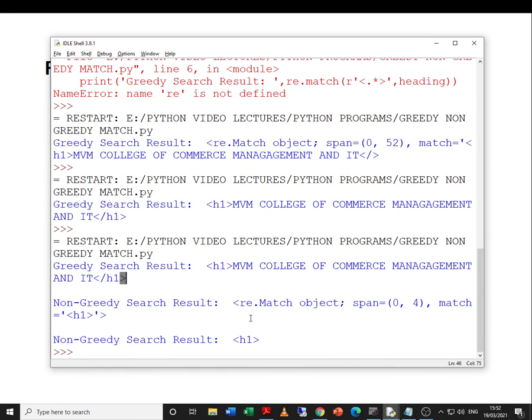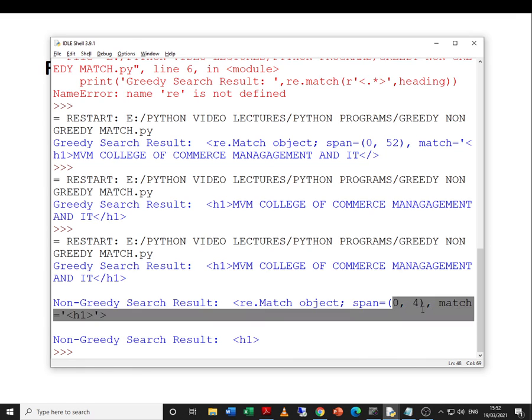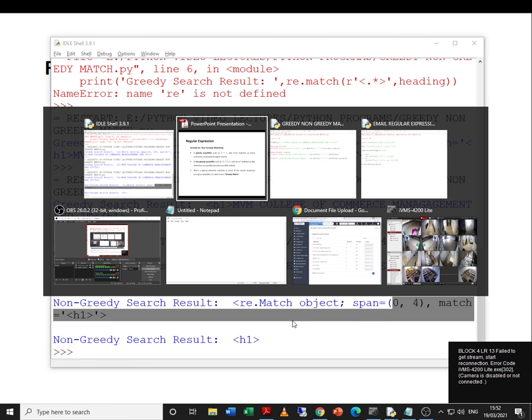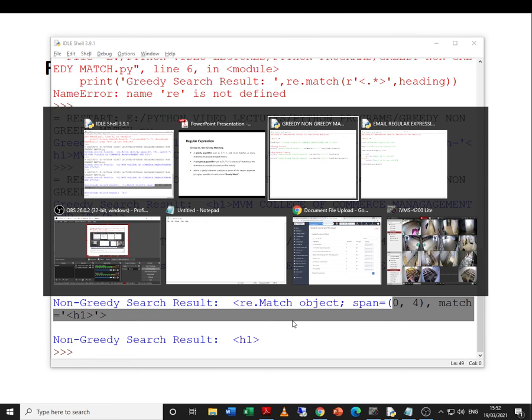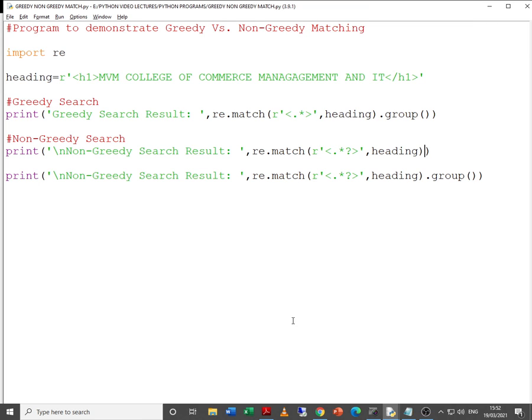So what happens is, when it finds the first closing tag, then the search ends. Here we have given dot group, here it is 0 to 4, because this is at 0 location, 1, 2 and 3. Because it is up to 4, that is why it gives 0 to 4. So I hope you have clearly understood the difference between a greedy search and a non-greedy search.